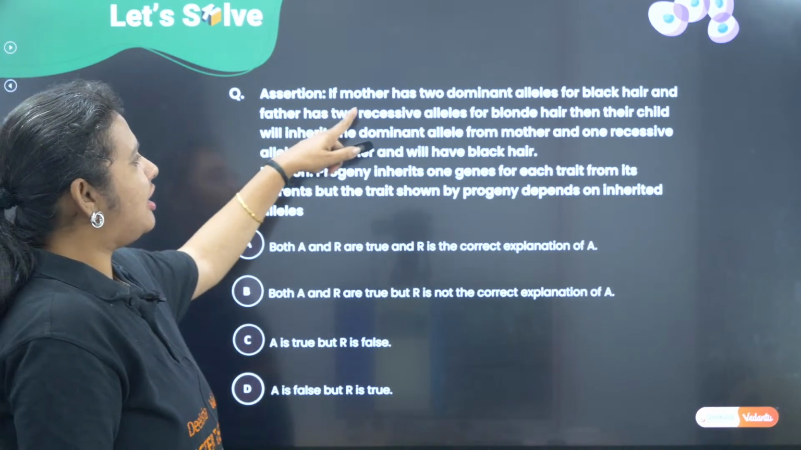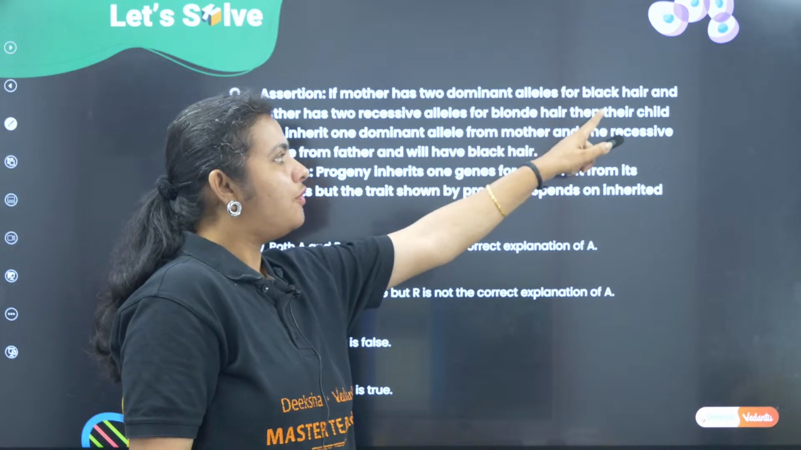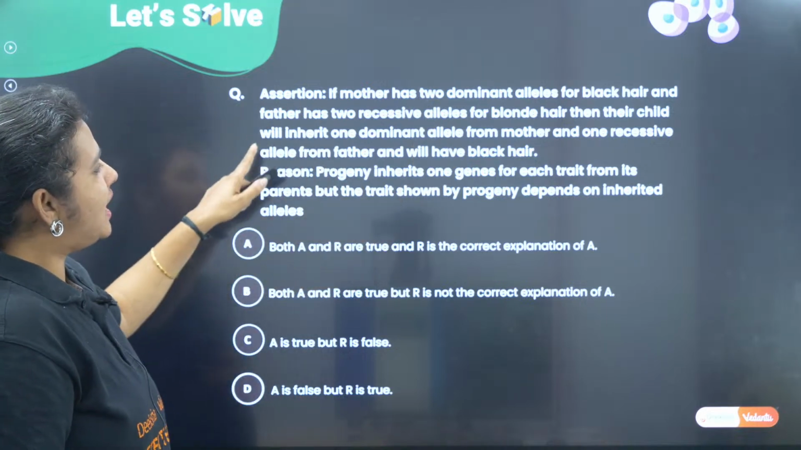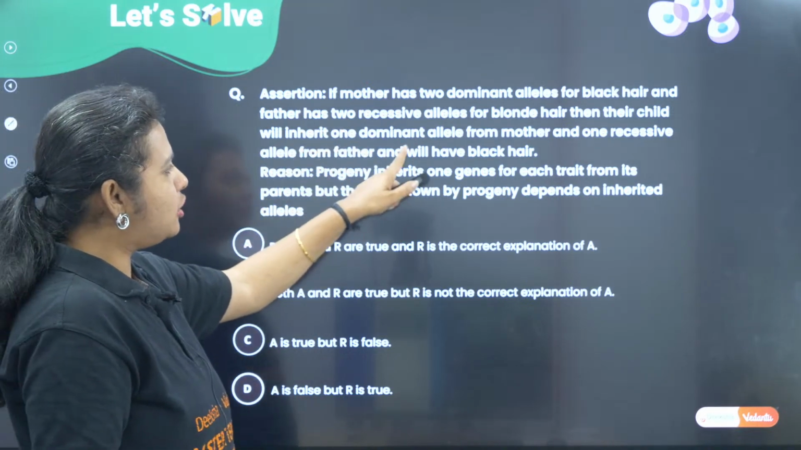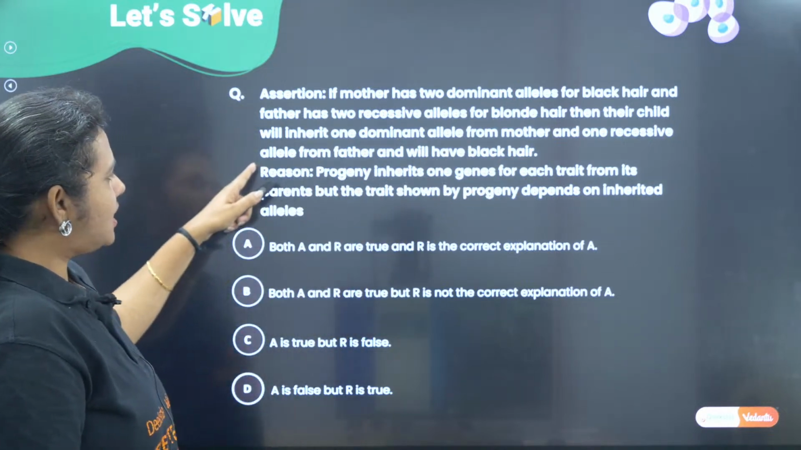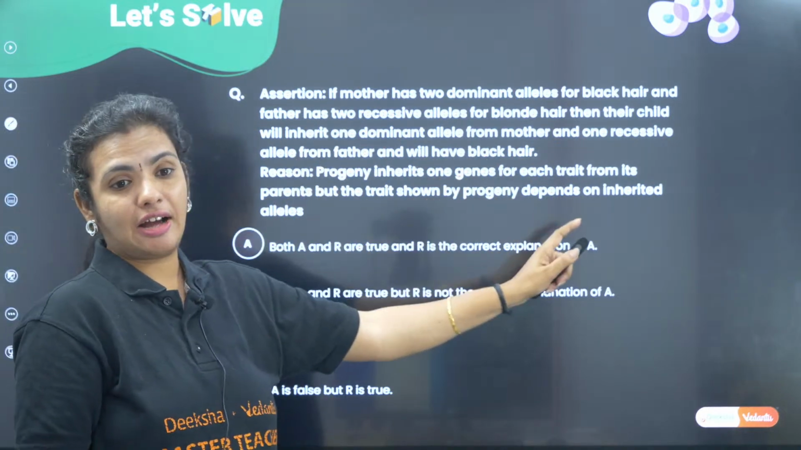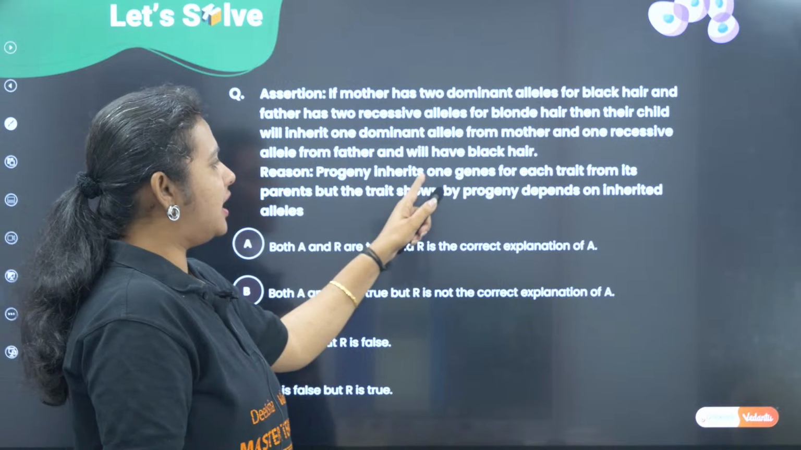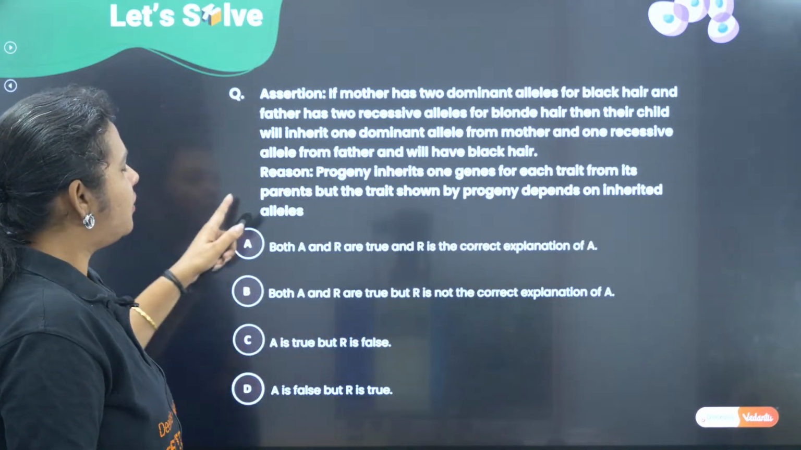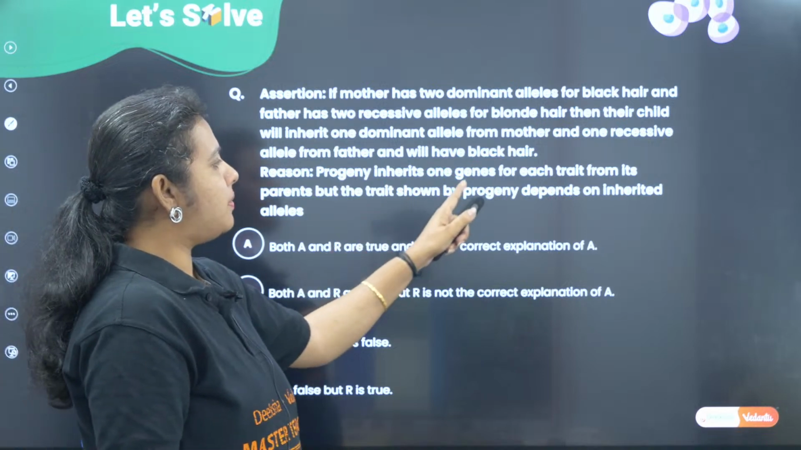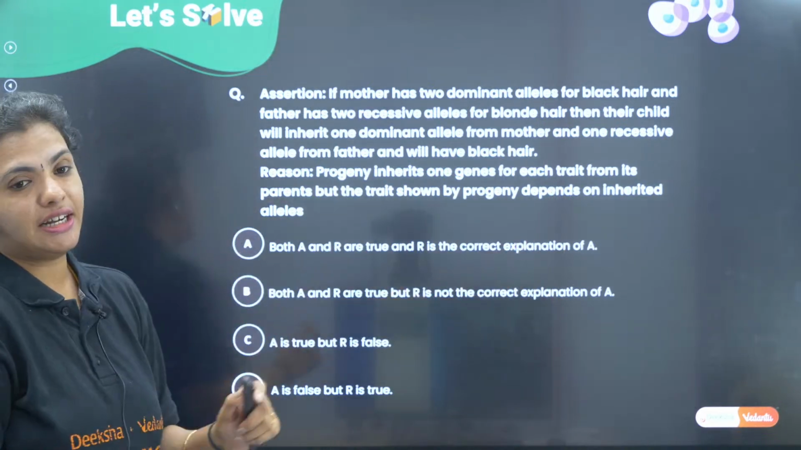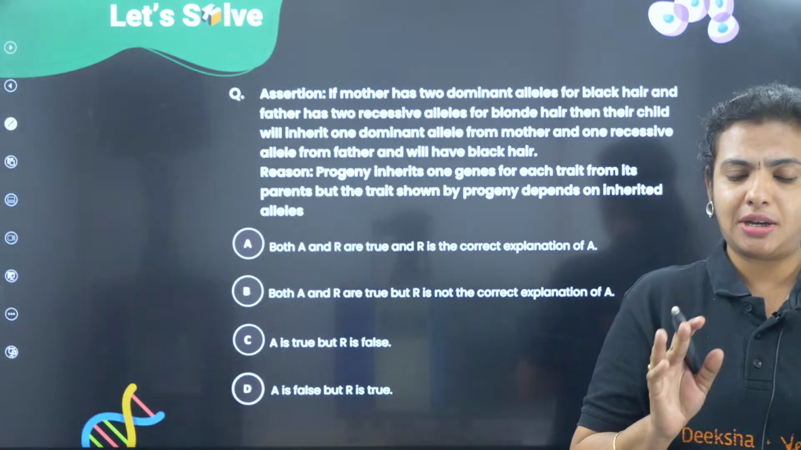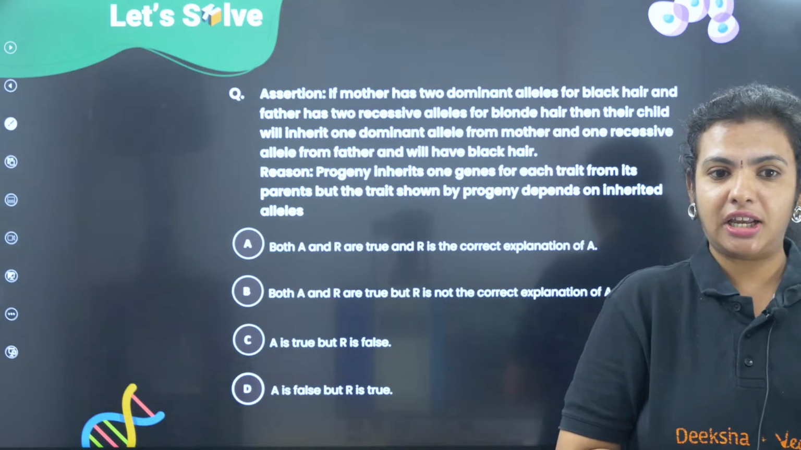Okay, assertion says if mother has two dominant alleles for black hair and father has two recessive alleles for blonde hair, then their child will inherit one dominant allele from the mother, one recessive allele from the father and will have black hair. Reason is saying the progeny inherits one gene for each trait from its parents, but the trait shown by the progeny depends on inherited alleles. Okay. Quite a big question to understand, but the concept is the same. Alright. Please read the question.